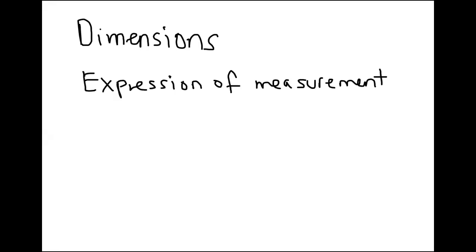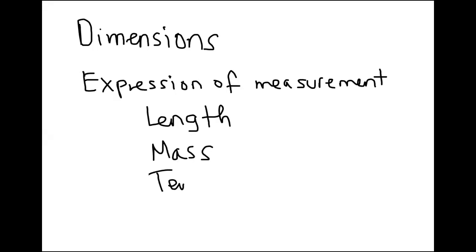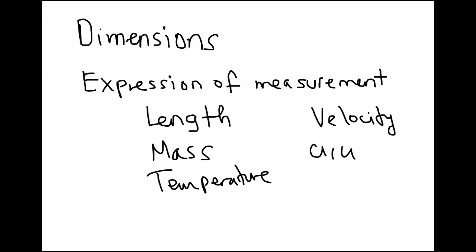And we can have length, we can have mass, or we can be talking about temperature, or we can talk about other kinds of dimensions such as velocity, acceleration. All of them are dimensions and are given by numbers, something that you measure. But then again, in order for this to have a meaning, you need the units. So this is the way you express the dimensions.